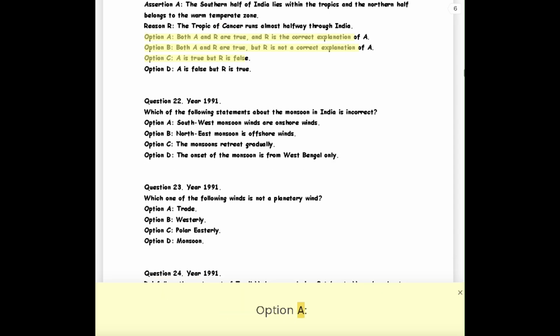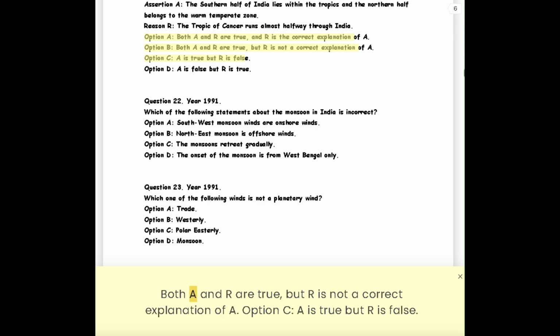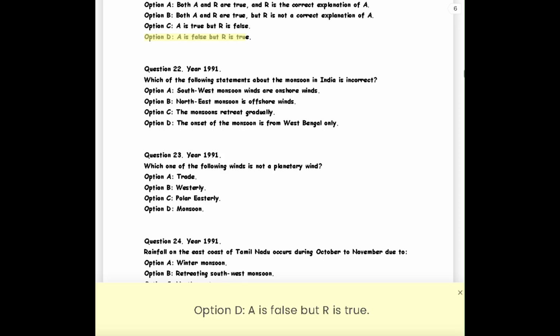Option A, both A and R are true, and R is the correct explanation of A. Option B, both A and R are true, but R is not a correct explanation of A. Option C, A is true, but R is false. Option D, A is false, but R is true.